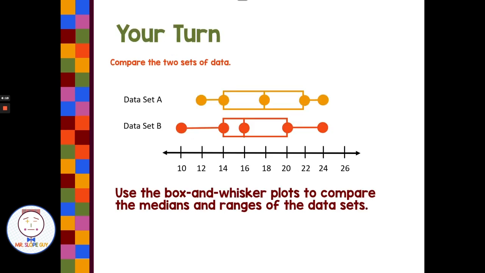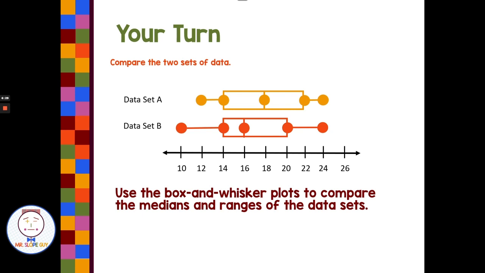All right, here's a chance for you guys to try one. Compare the 2 data sets and use the box and whisker plots to compare the medians and range of the 2 data sets. I'm going to let you guys pause the video here and make 2 statements about the medians and ranges. All right, welcome back.